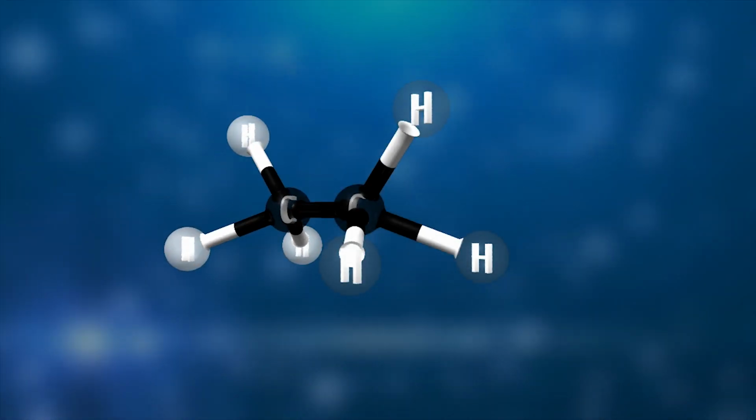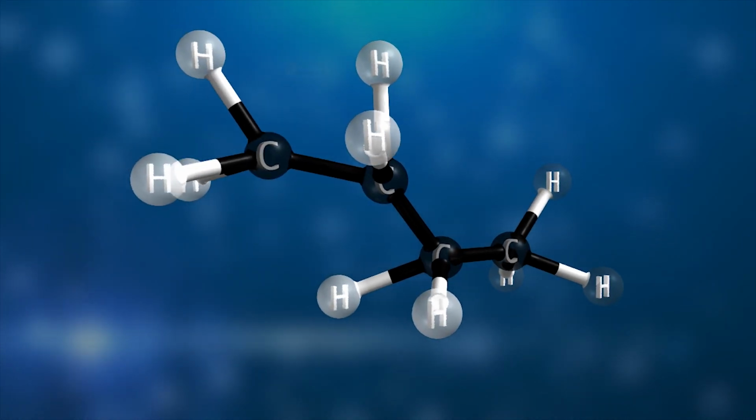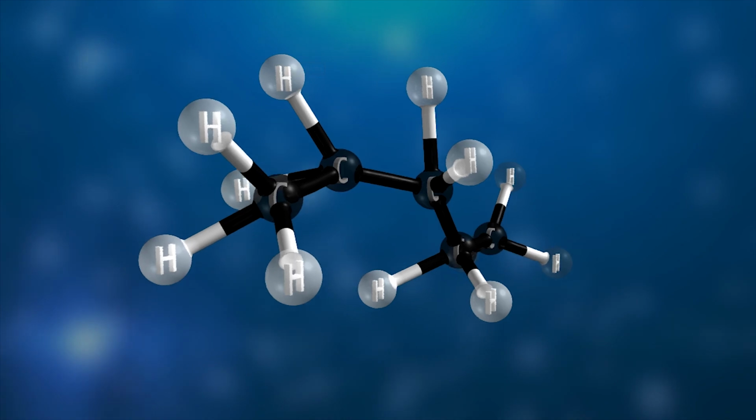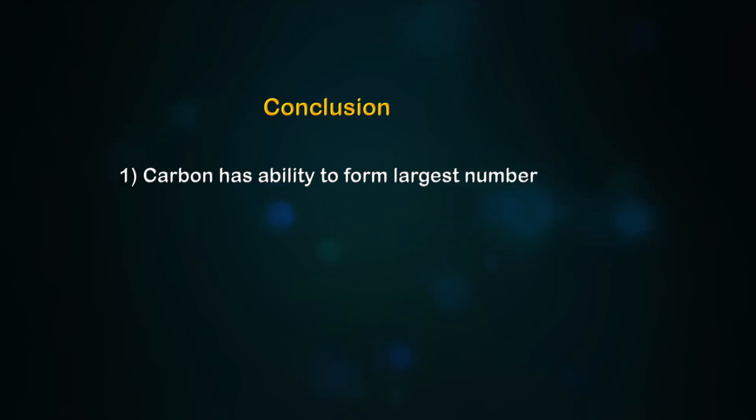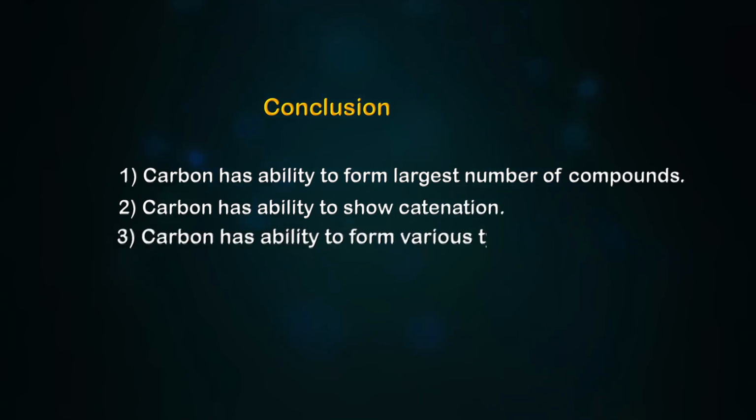This ability of carbon to form bonds in so many ways made it a versatile element in nature. Hence, carbon has ability to form largest number of compounds. Carbon has ability to show catenation. Carbon has ability to form various types of bonds, made it the versatile element.